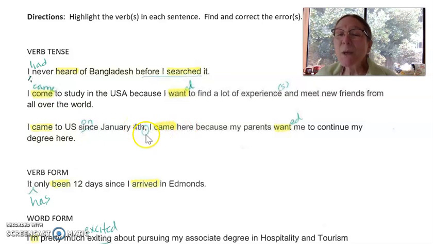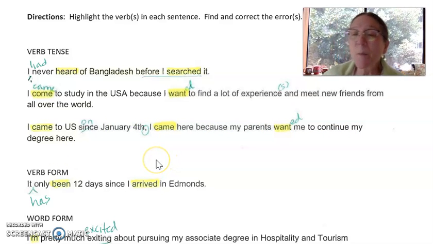I would just, because there's a comma splice error here, I would just jump to because, right? You don't need to repeat I came here twice. You just said it right there. So I came to the US on January 4th because my parents wanted me to continue my degree here.